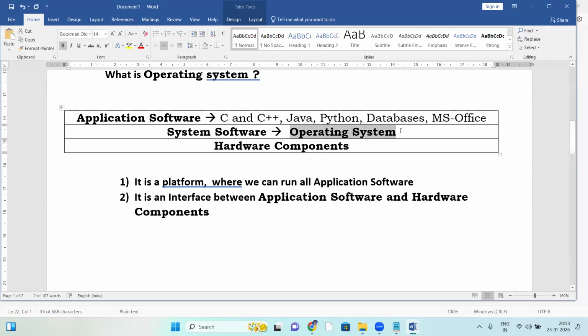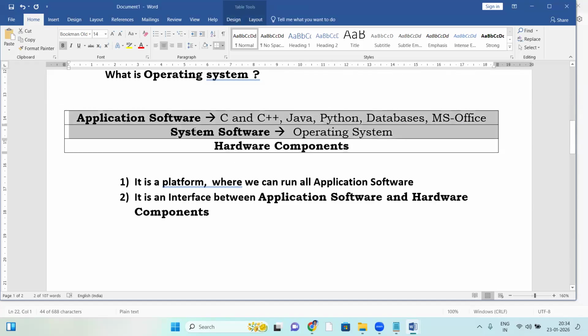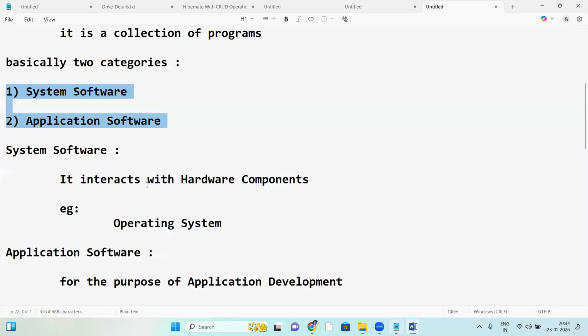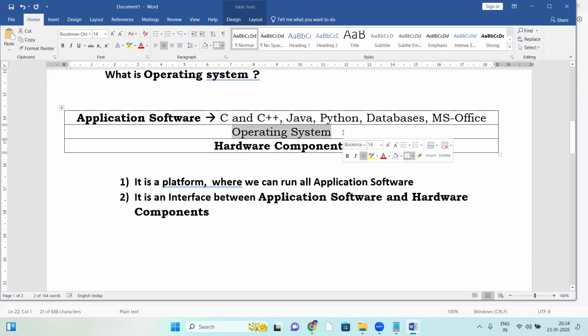Just observe it here. This whole thing is a computer. In the computer, this is the hardware, and these two layers are software. In software, there is system software and application software. On top of hardware, software is running. Here the OS comes under system software. OS is system software.